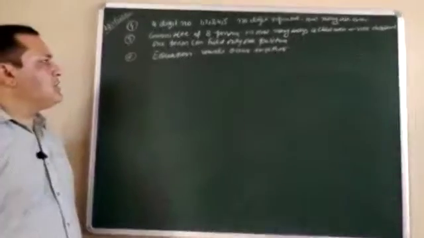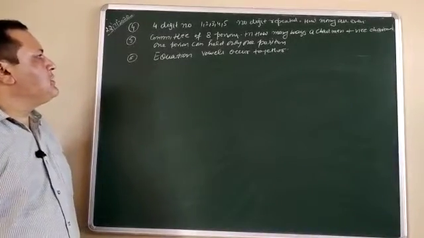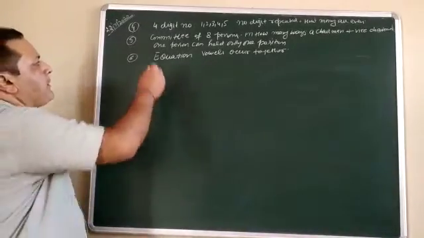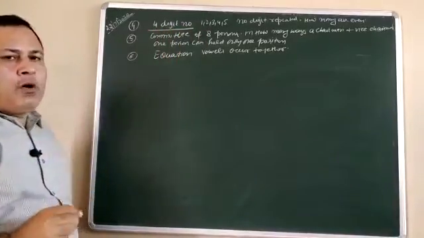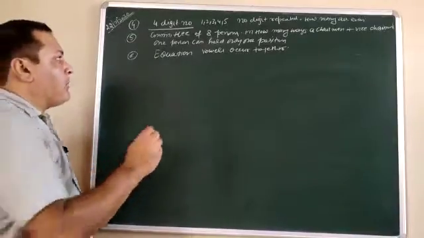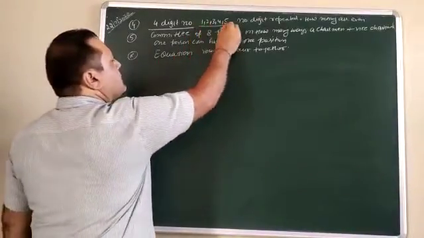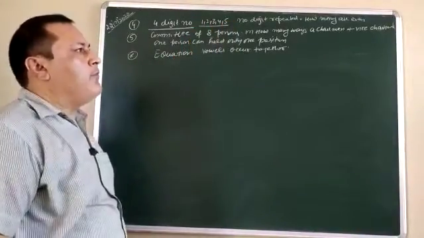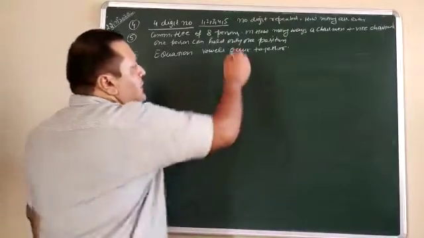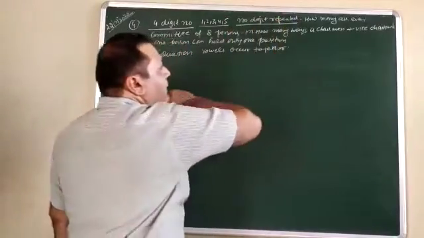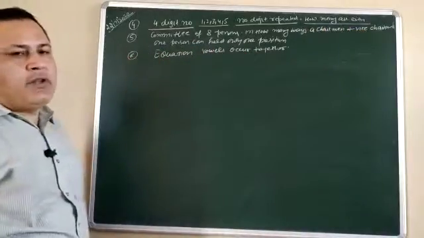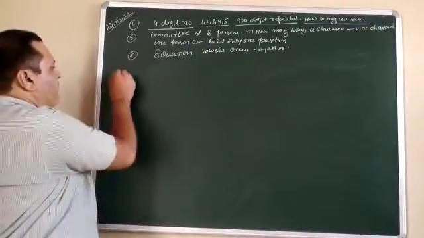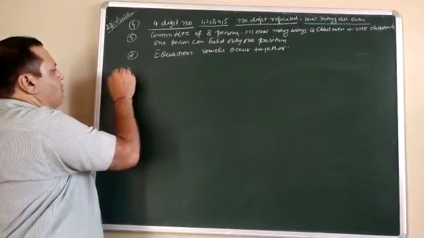Now let us discuss a few more questions. See this one. The first question is: we have to form a 4-digit number using the digits 1, 2, 3, 4, 5, and no digit is repeated. And the second part: how many of these are even? Number 1. First of all, see the solution.